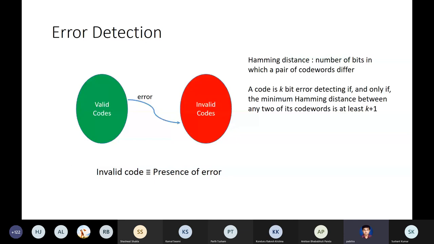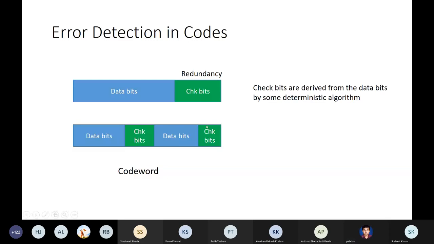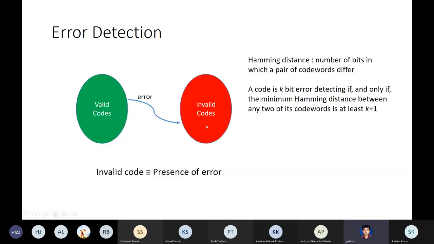Now code words, I mean data bits plus check bits. All possible code words are categorized into two types, either valid codes or invalid codes. So there is some property we define, and if we check that property of the code word, if that property is satisfied, we call it a valid code. If that property is not satisfied, we call it an invalid code.